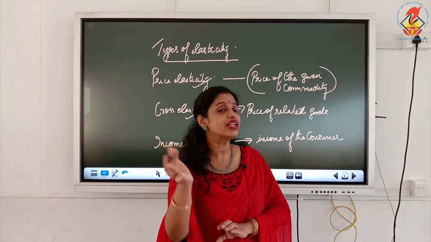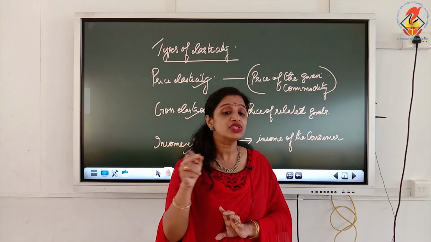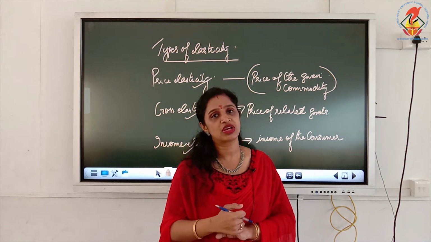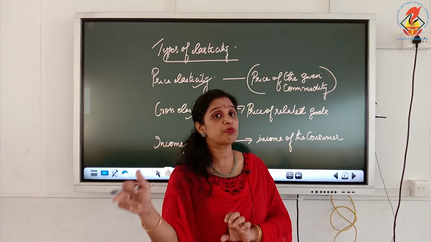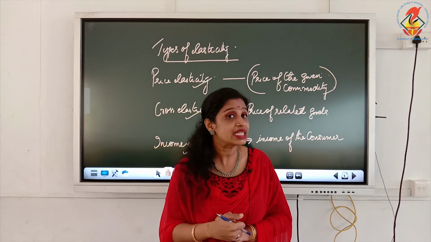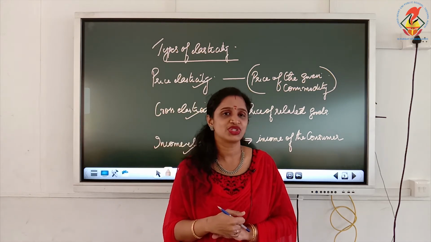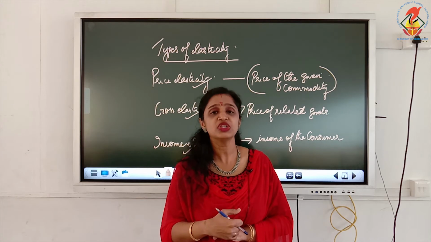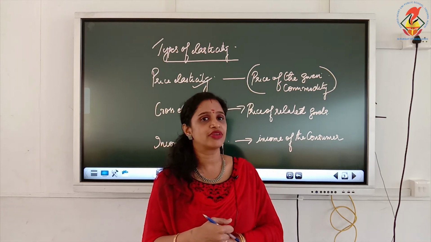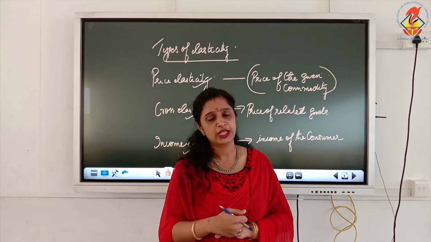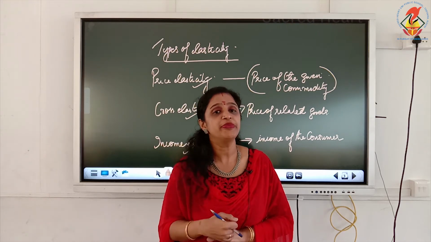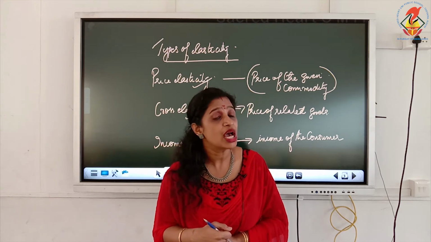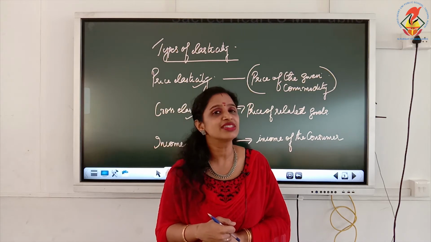That is known as price elasticity of demand. So, how will you define price elasticity of demand? Degree of responsiveness of quantity demanded of a commodity due to a change in the price of the given commodity.